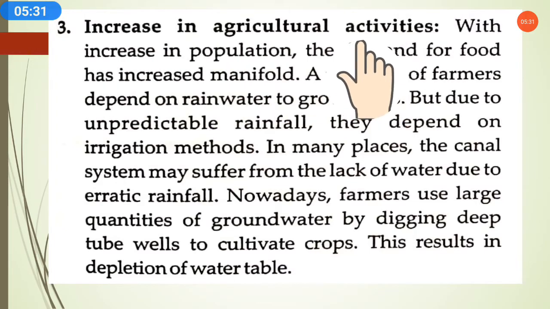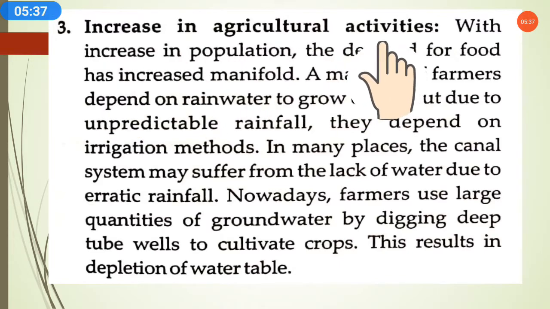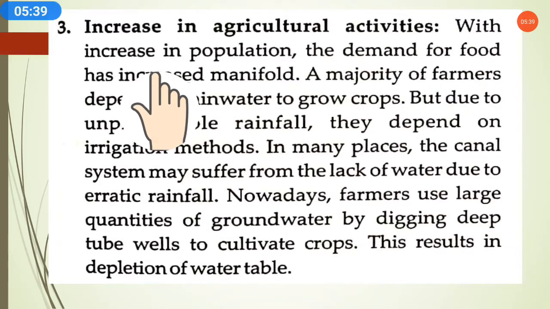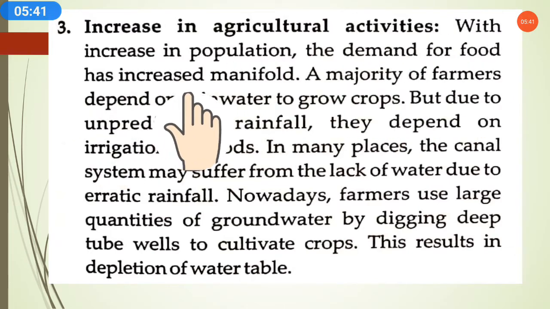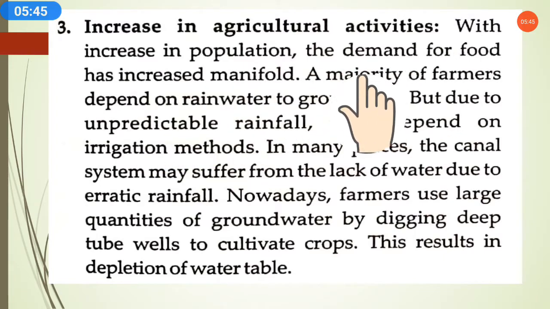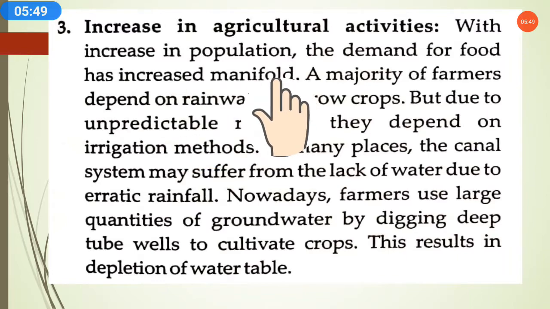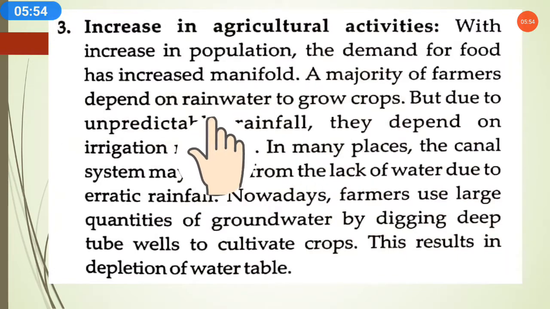Nowadays, with the increasing population, the demand for food will also increase, so there is an increase in agricultural activities. With the increase in population, the demand for food has increased manifold. It's obvious that because of the increase in population, the demand for food will increase many times over.